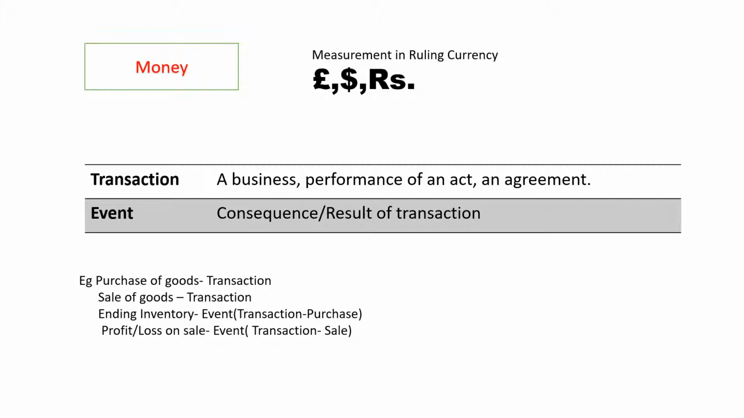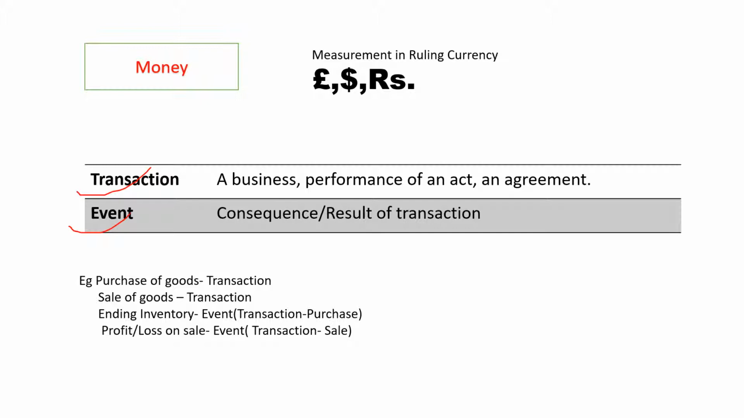So let us understand what is transaction and what is event. A transaction is a business performance of an act or an agreement. If I say it in literal words, it means lena or dena. Take and give is transaction. What is an event? An event is a consequence or result of a transaction.